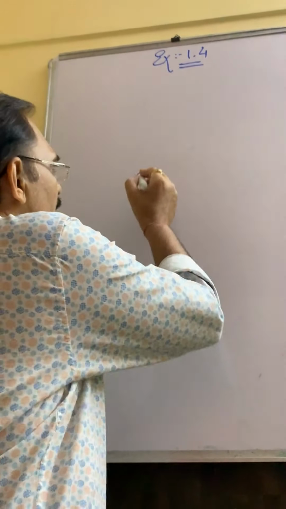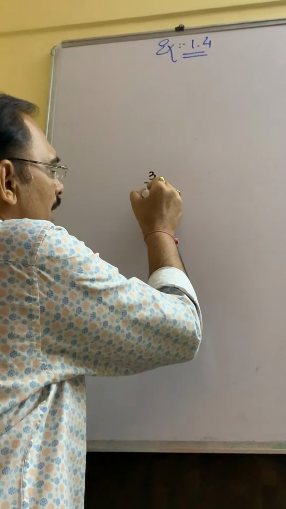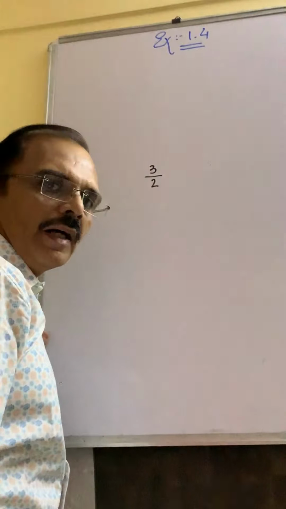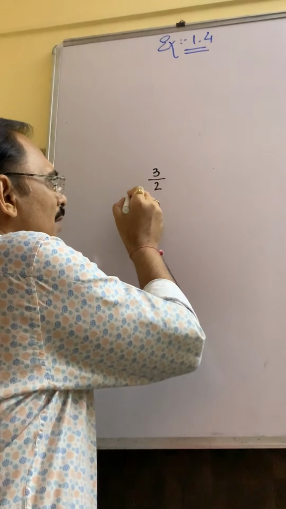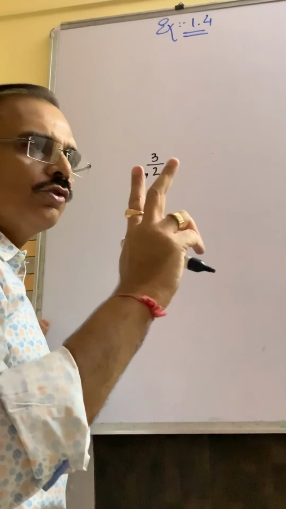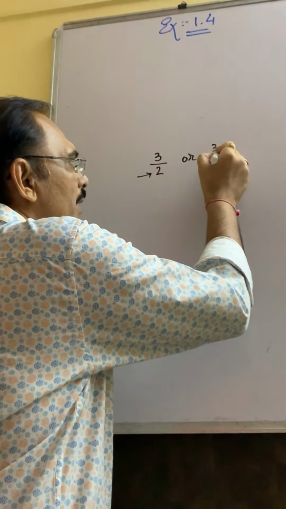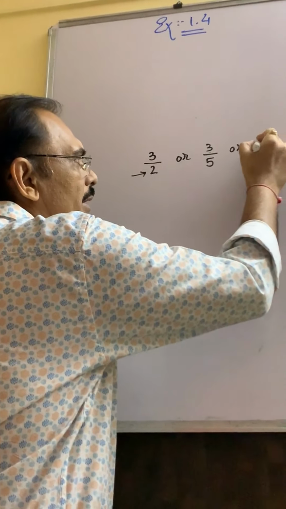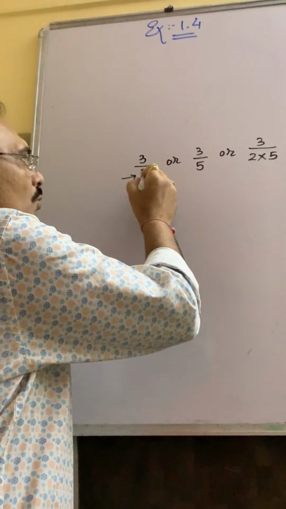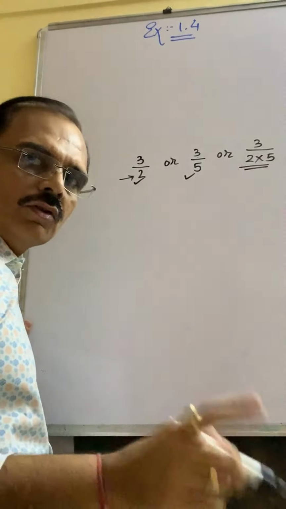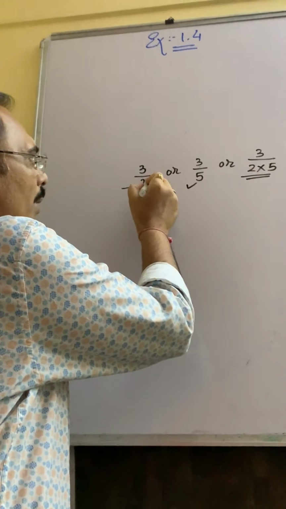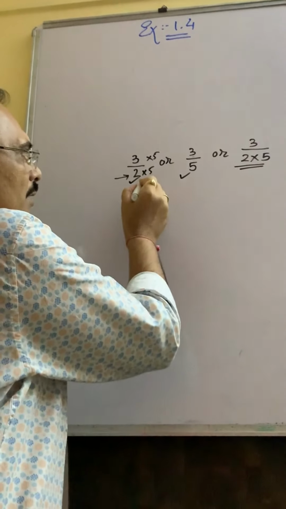Here, if a fraction is given, suppose the fraction is 3/2. Focus on your denominator. If the denominator is 2 or 5 or 2 and 5 both, then it will convert into decimal, because you can multiply 2 by 5, this will be 10.